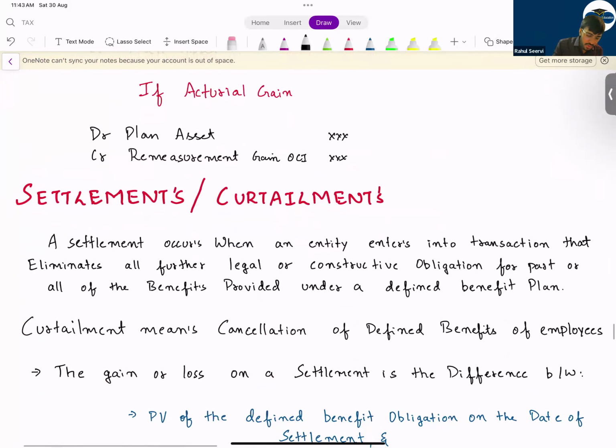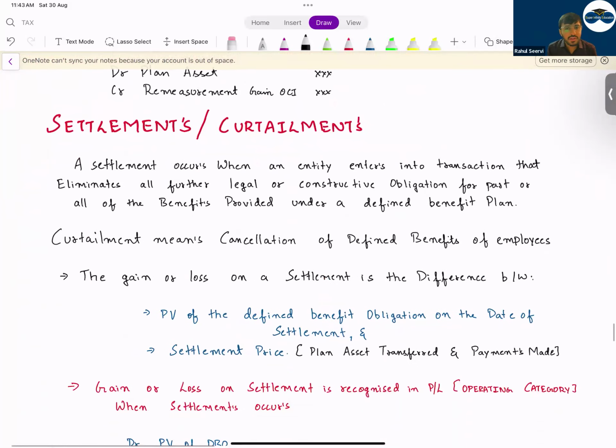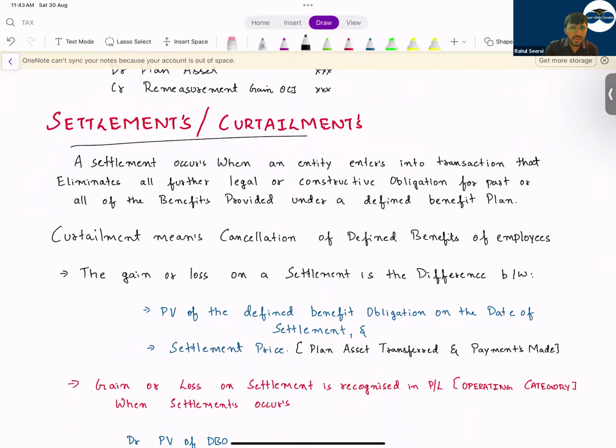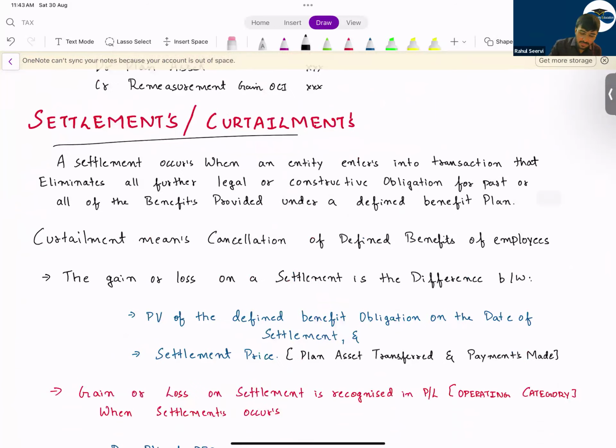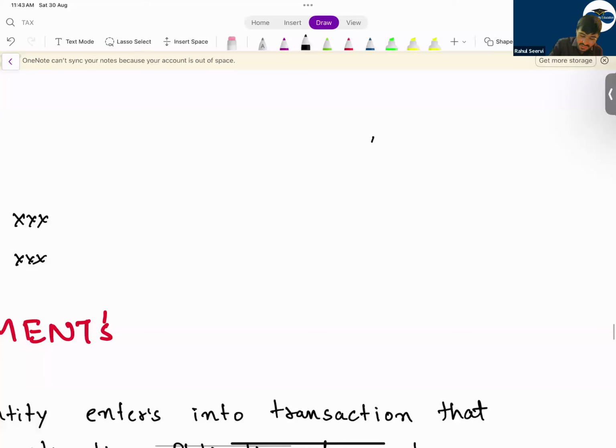Then coming to the next important topic, settlement and curtailment. A very important topic that comes in your exam frequently. So settlement and curtailment means what? What did I mention? Curtailment means what? Reduction in the number of employees. If there is a reduction in the number of employees, will the company pay them? Is it compulsory? That depends on the company's policy. If the company is saying that we will not pay them, then you will reduce the value of the obligation and you will record in P&L as an income.